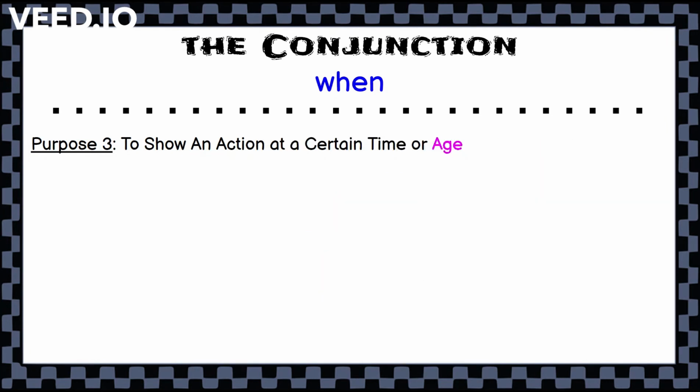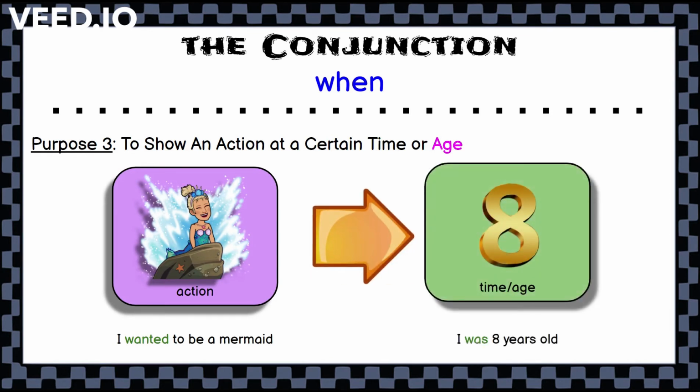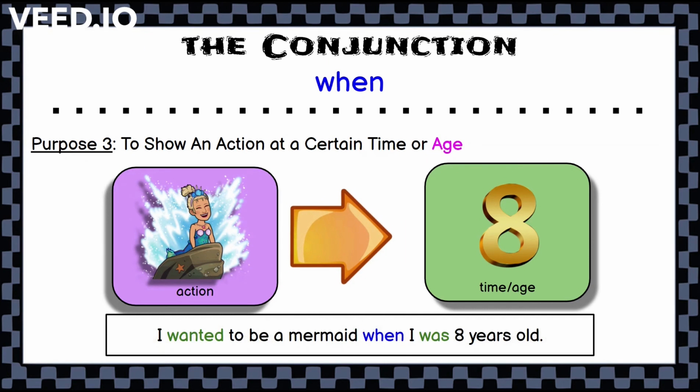Purpose 3, to show an action at a certain time or age. And first we're going to talk about age. So I wanted to be a mermaid. And that was when I was 8 years old. So we would again put the when in the middle, and our full sentence would be, I wanted to be a mermaid when I was 8 years old.